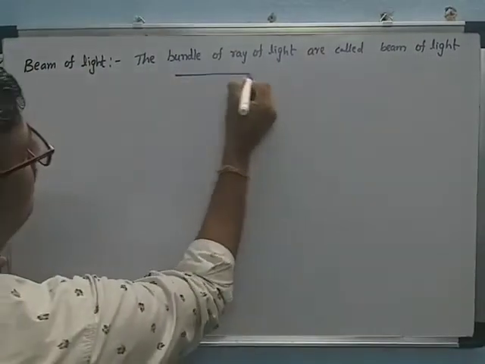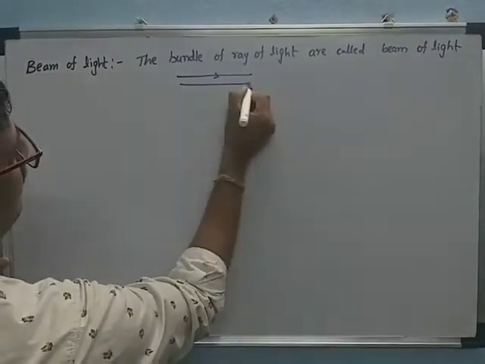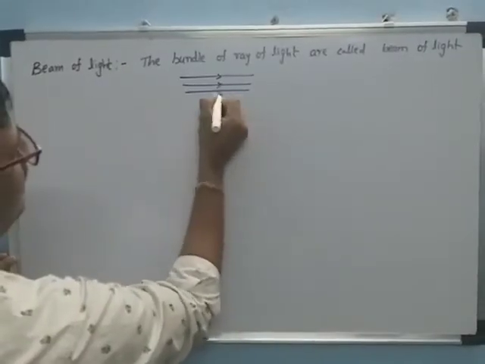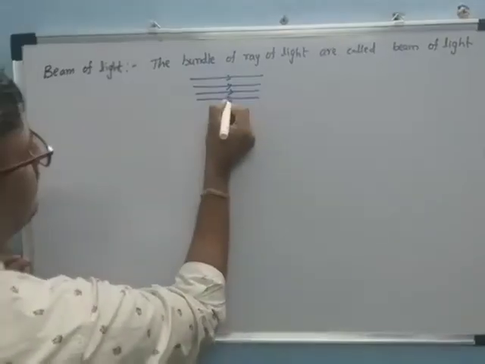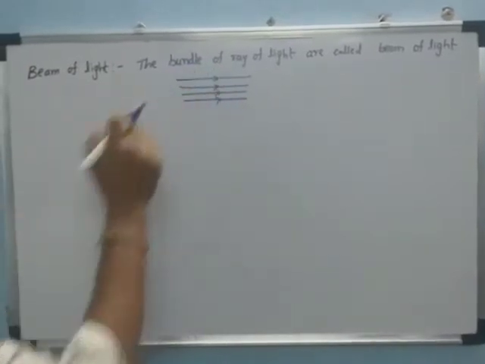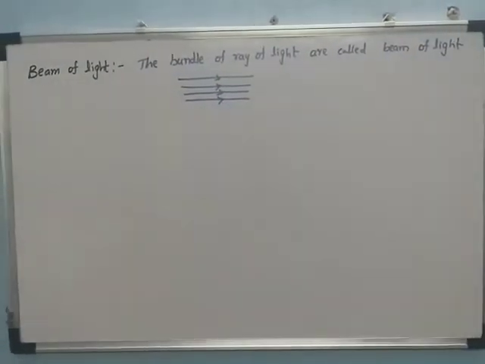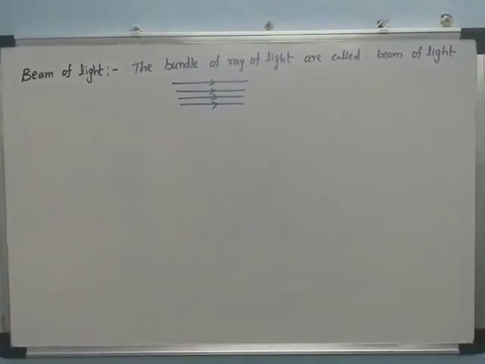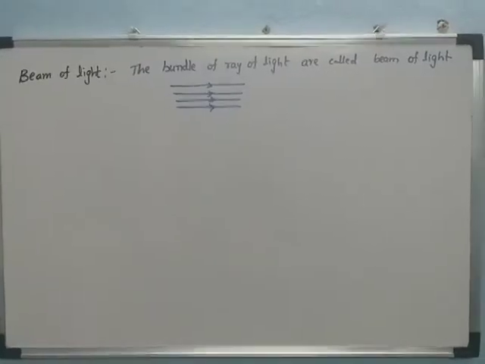For example, this is one light, this is another light, and this is another light. Totally this is called a bundle of rays of light, or a beam of light.